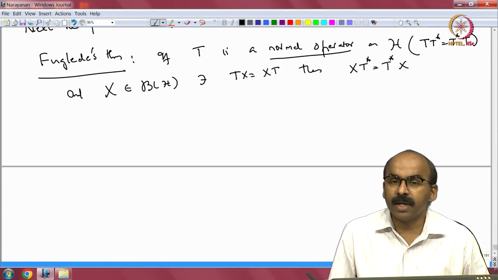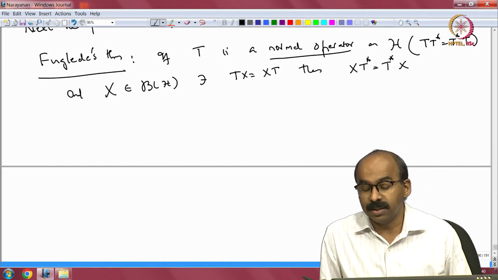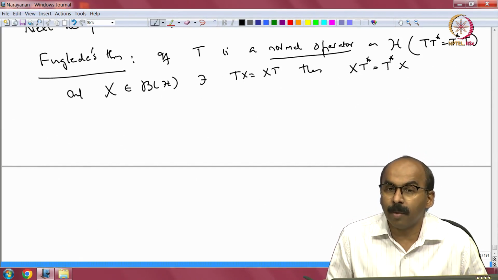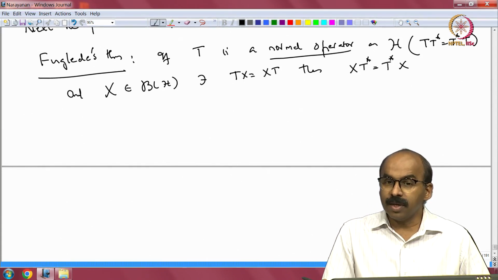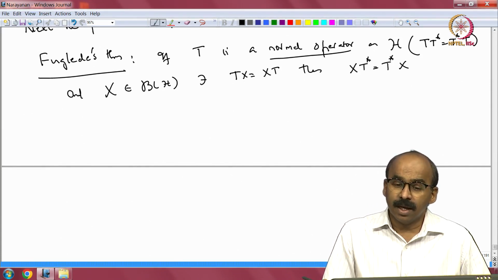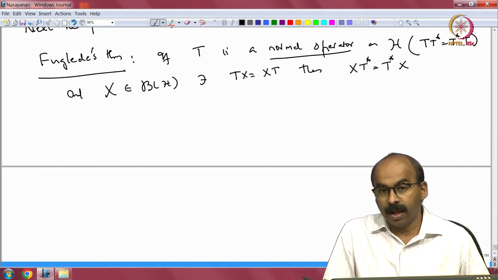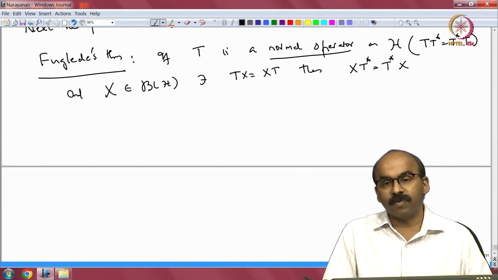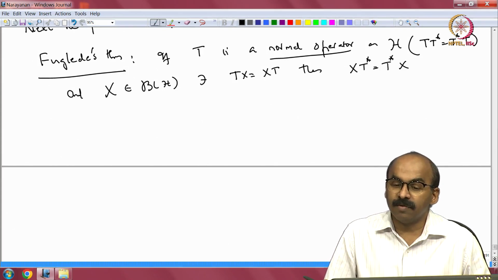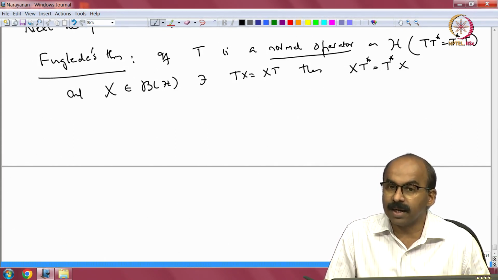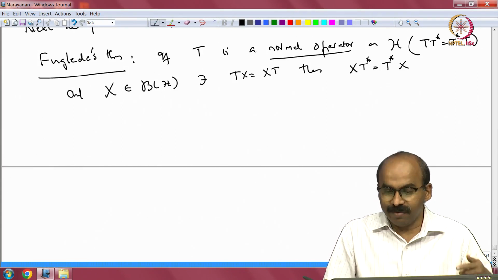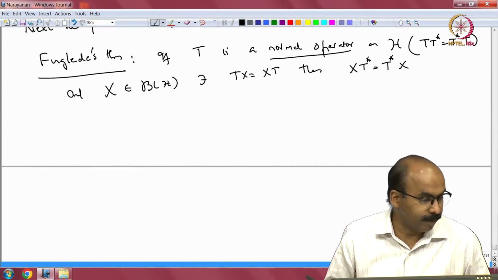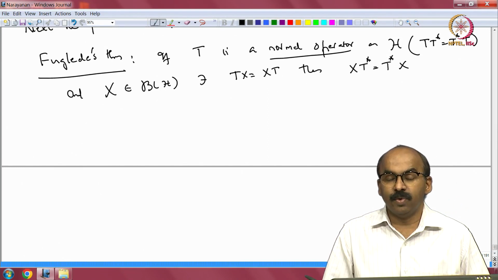So, roughly speaking or heuristically this is true because T star is a function of T. This is what happens with normal operators. Because of the functional calculus, T star is the image of the function z going to z bar on the spectrum of T. So, if something commutes with T, it commutes with all functions of T, in particular it commutes with the function z going to z bar, which gives me T star. That is what is happening. Of course, to prove that we first prove this and then we prove that X commutes with all functions of T. Alright. So, this proof we will do in a slightly different manner.